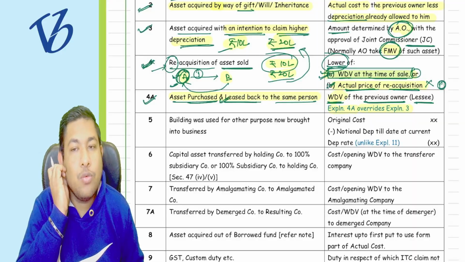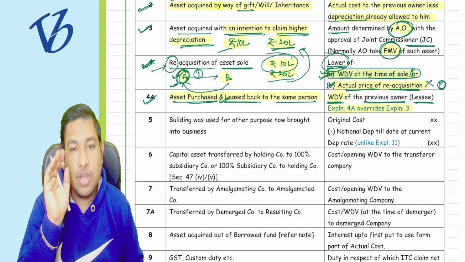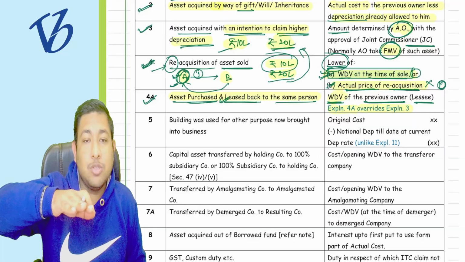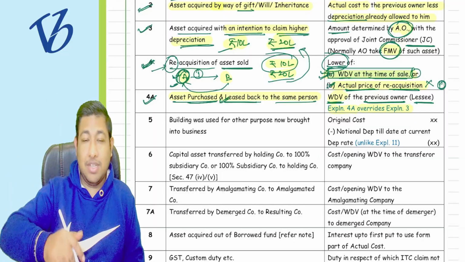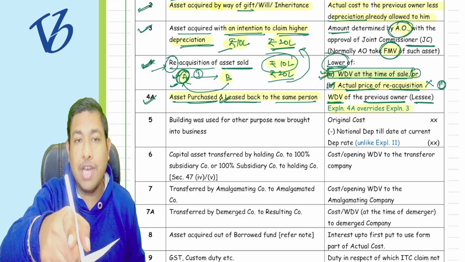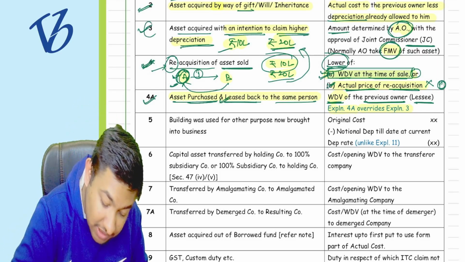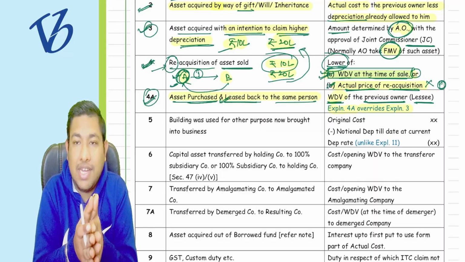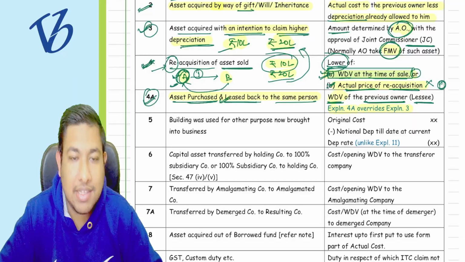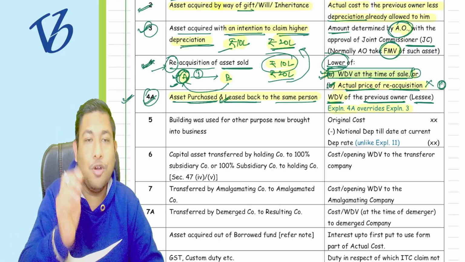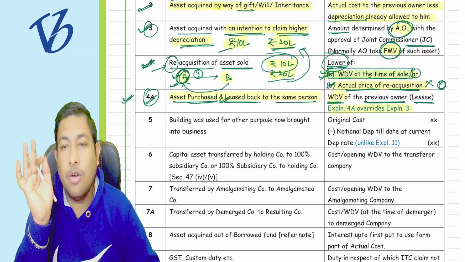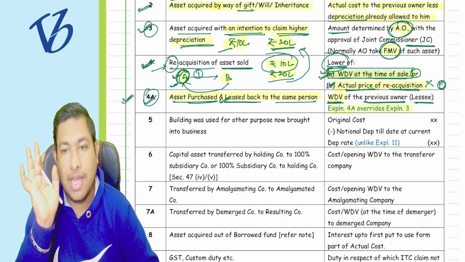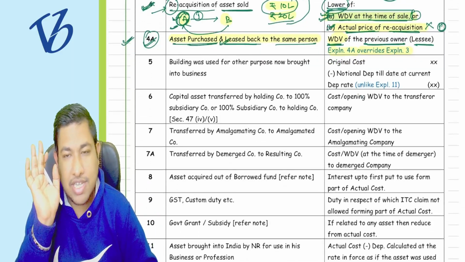So 4A overrides explanation number 3. If the asset was purchased and leased back to the same person for the purpose of claiming higher depreciation, then point number 3 and point number 4 will clash. In that case it is said that 4A will follow, that is the WDV of the previous owner is going to be the actual cost of the asset. Understood? Shall I move forward?